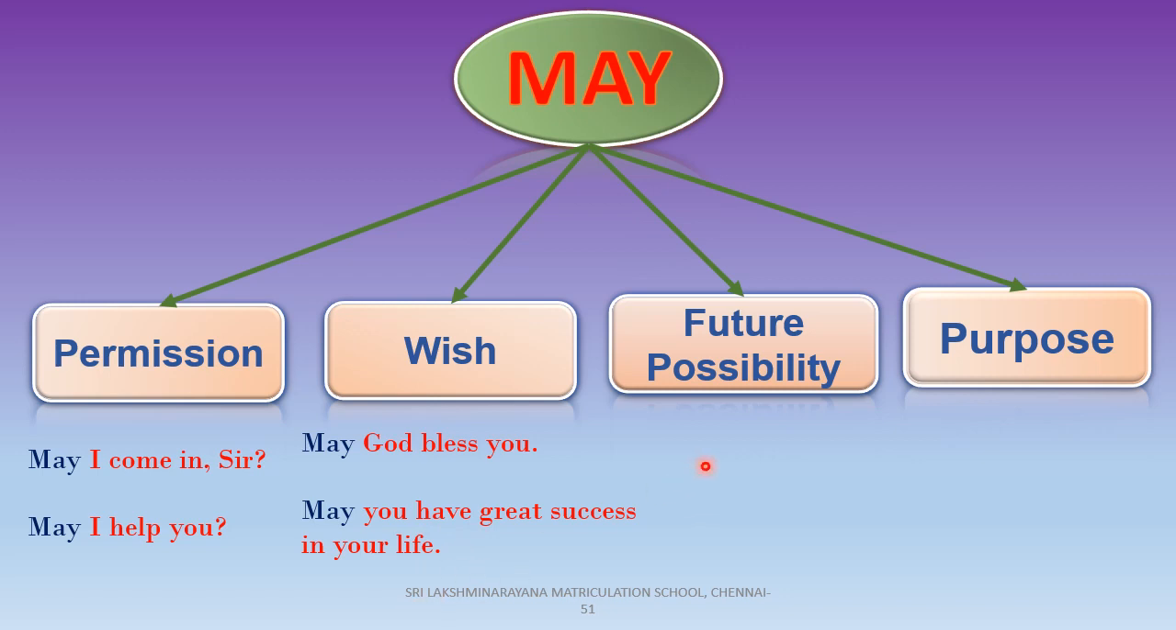Now let's move on to the modality future possibility. It may come tomorrow, it may rain. So in these two sentences, may expresses the possibility of an action to take place in the future. It may happen or it may not happen.